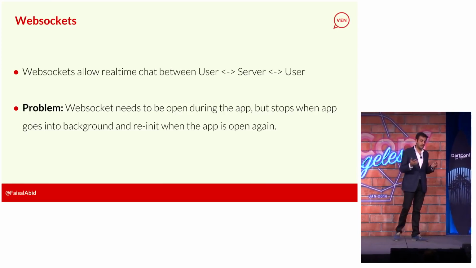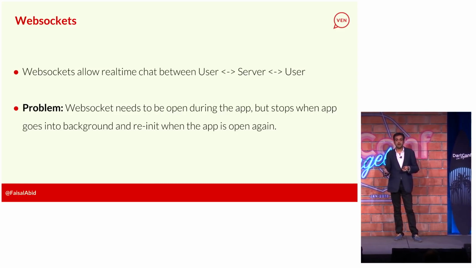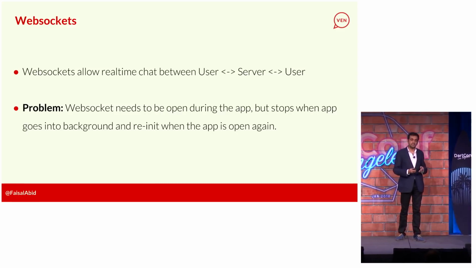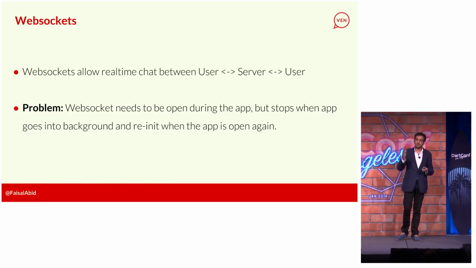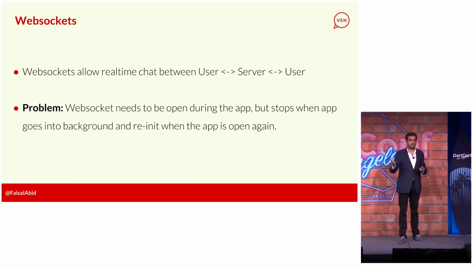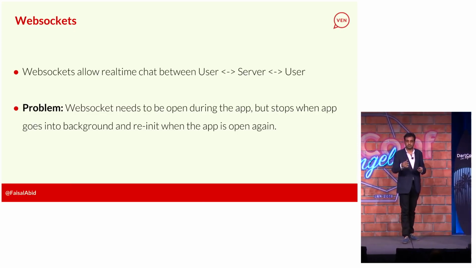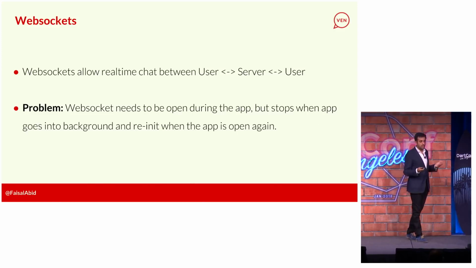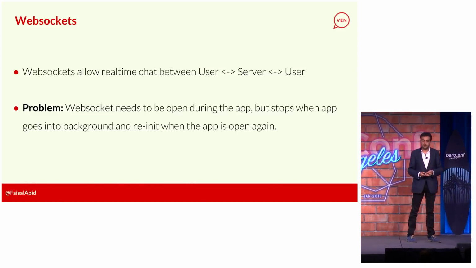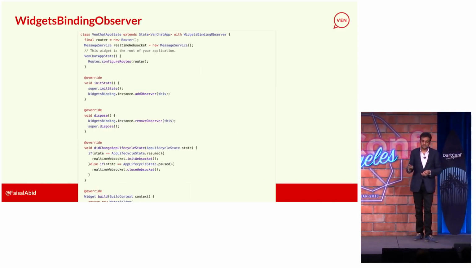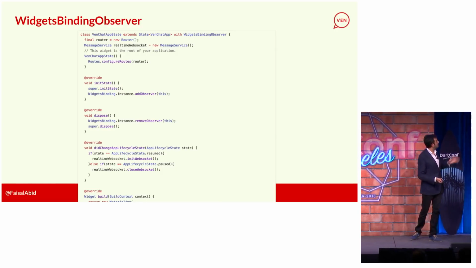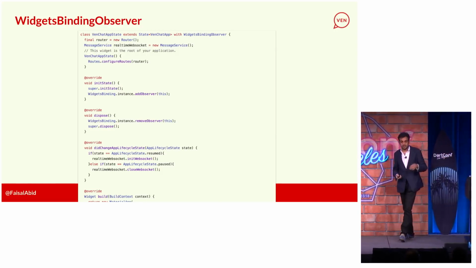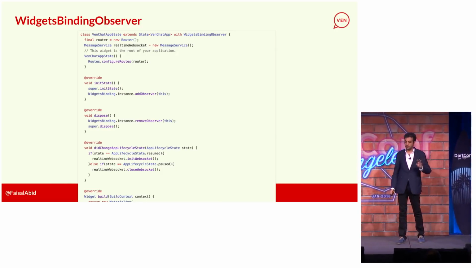So on Android and iOS, there's an on-resume, on-pause callback. On Android, at least, I used WebSocket stop when on-pause fired, and then on-resume, I did WebSocket start. I wanted to find something similar on Flutter, and I did, thanks to WidgetsBindingObserver, if everyone can see that code. The slides will be up later too, but I'm just going to quickly describe it.